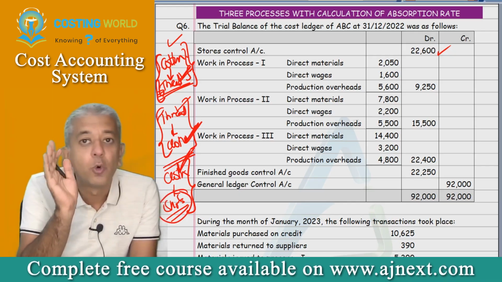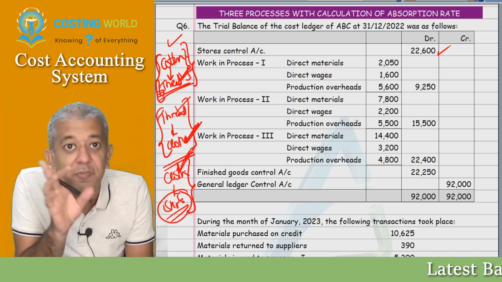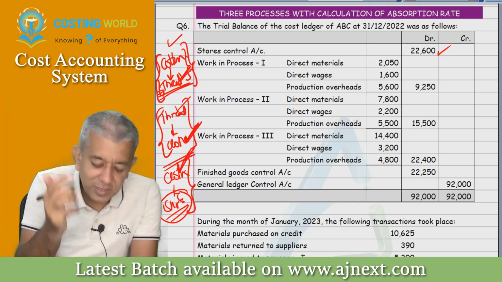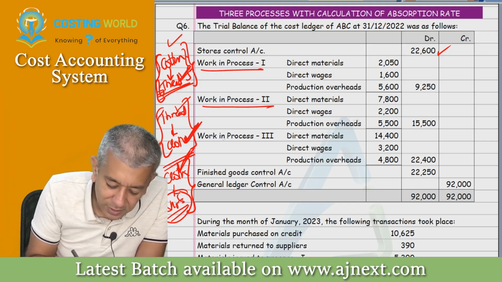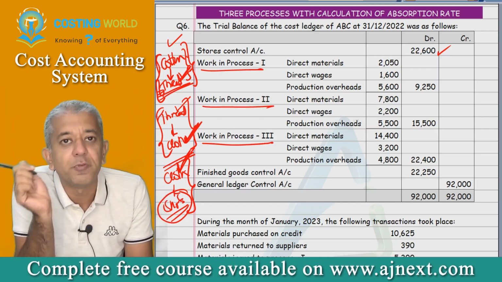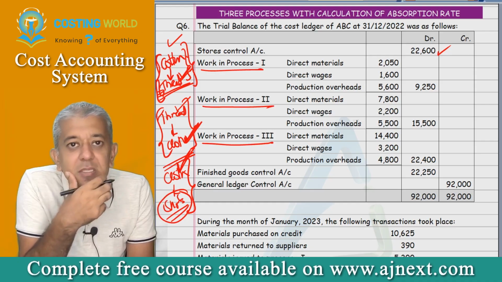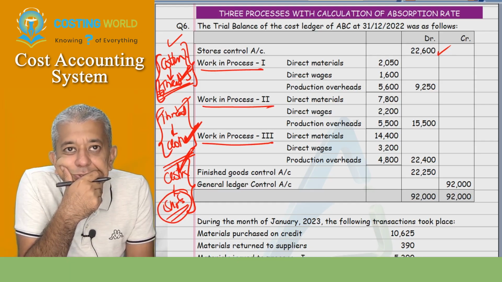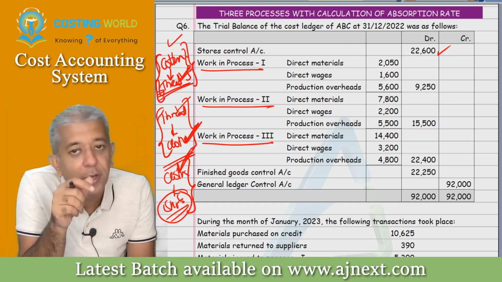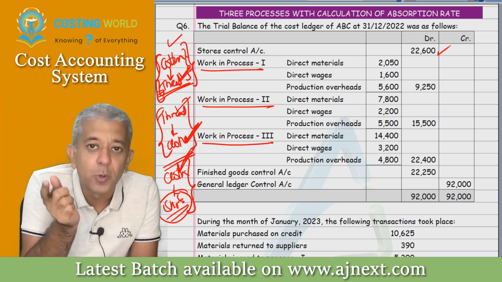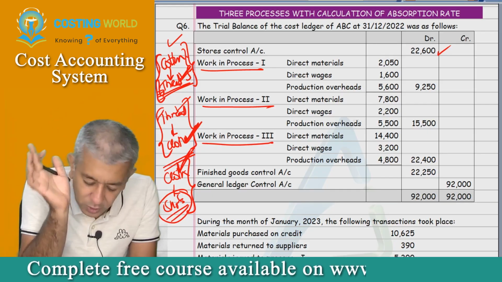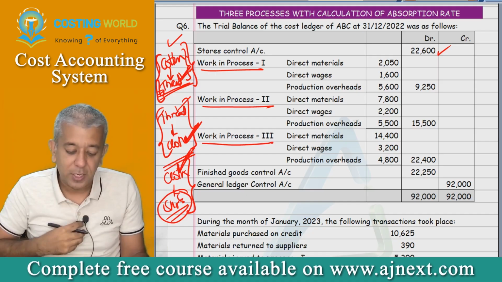Can we say the output of the last process will be nothing but finished goods for the company? Yes. So if there are things like WIP 1, WIP 2, WIP 3, output of WIP 1 will be going to which place? Input of process 2. Output of process 2 will be going to input of process 3. But output of process 3 will now go to the finished goods account. Now let's continue.